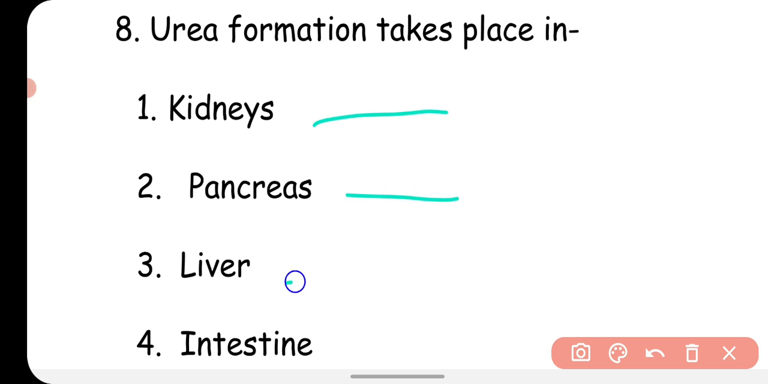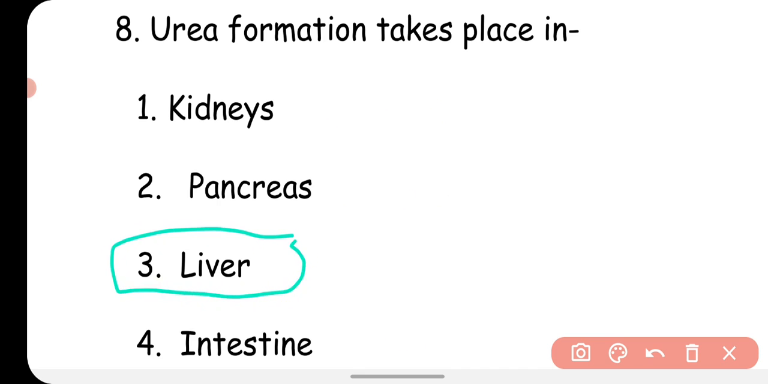Kidneys, pancreas, liver, intestine. So the formation of urea takes place in the liver. In the liver, the nitrogenous waste product is converted into urea, inside the liver cells. So the correct option is liver.